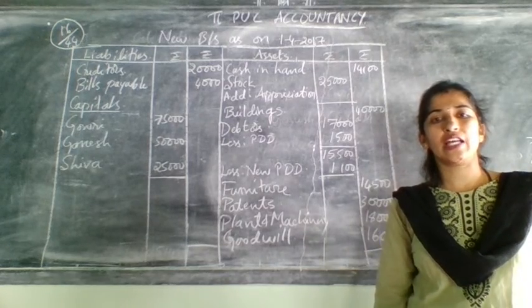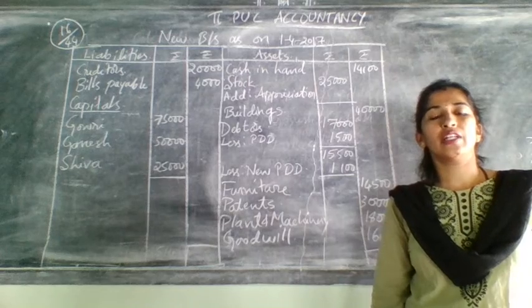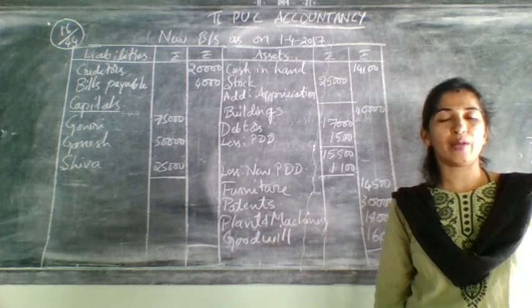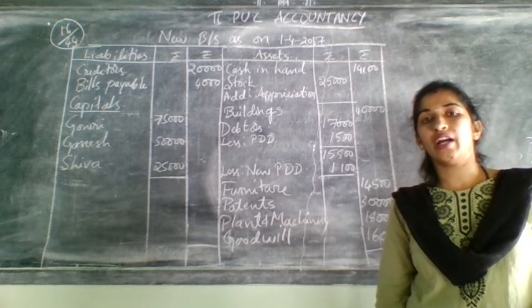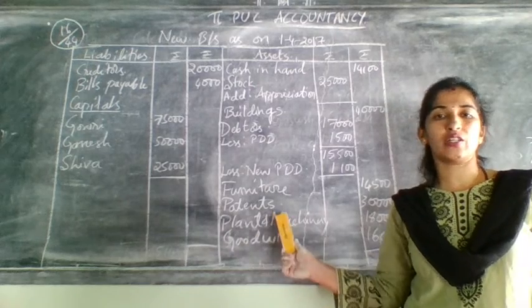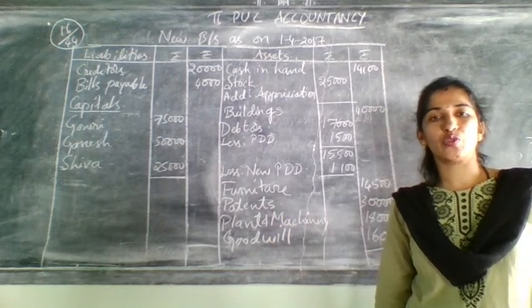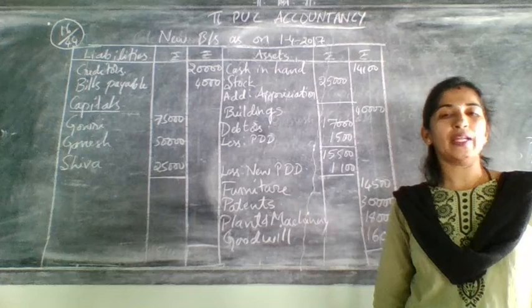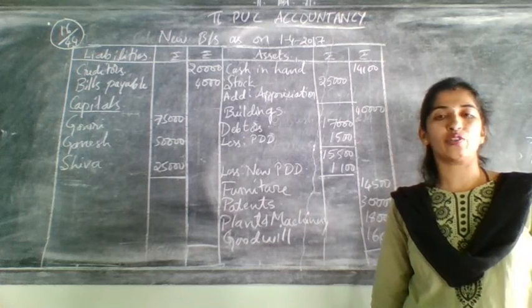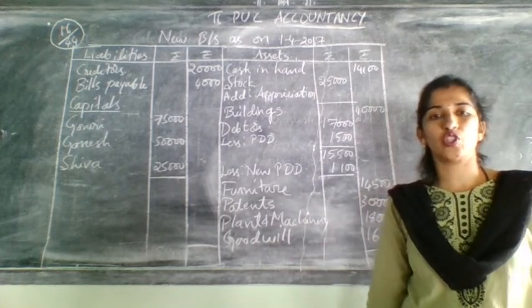In the next class, I will move on to the next chapter, that is retirement of a partner. Already I have sent you all the notes related to this chapter. Complete those notes and then complete all the problems related to this, whatever is given in the question bank.